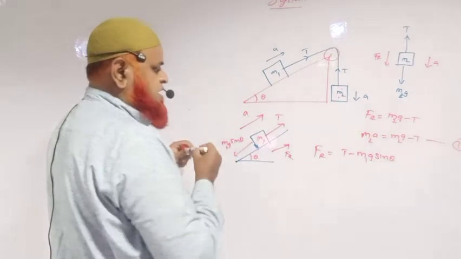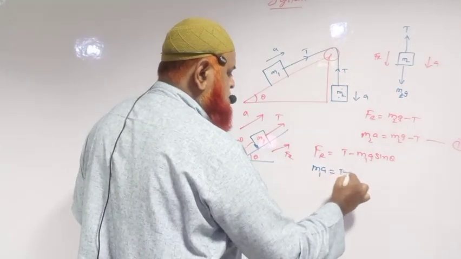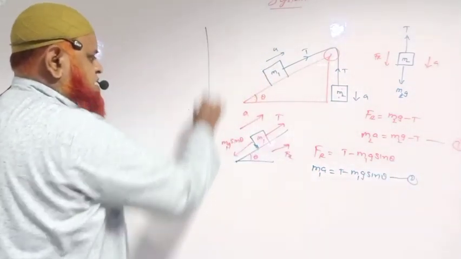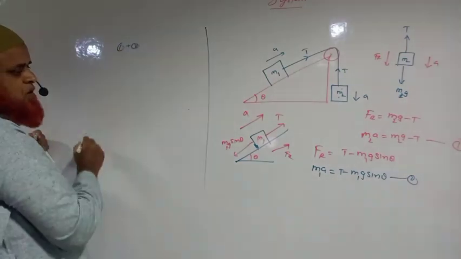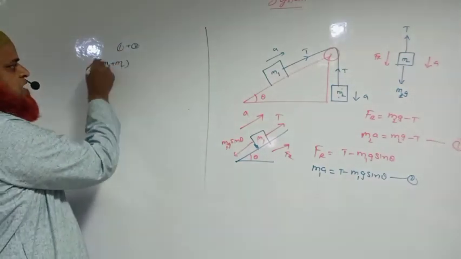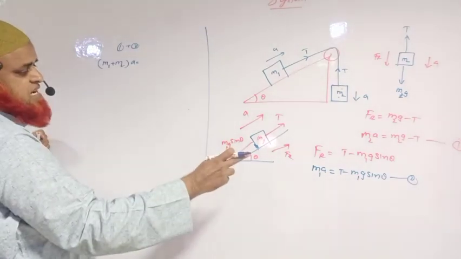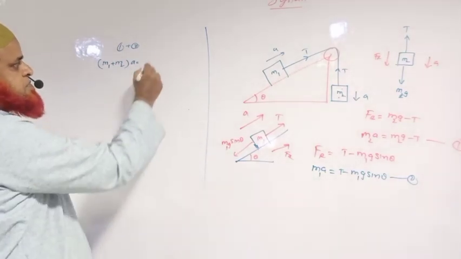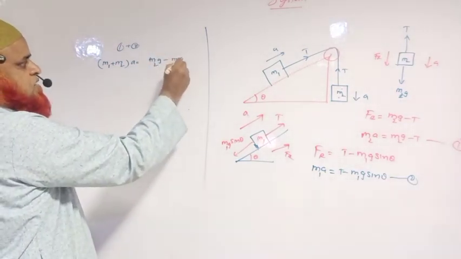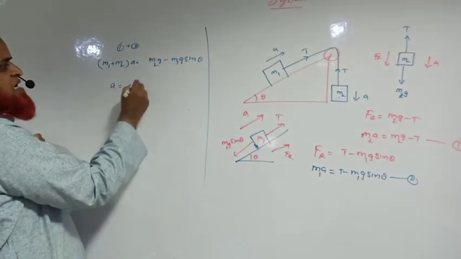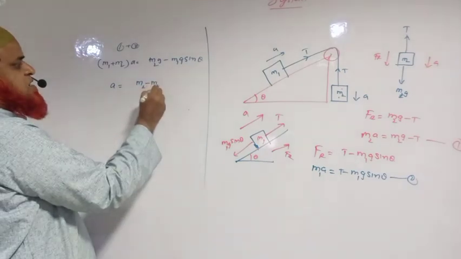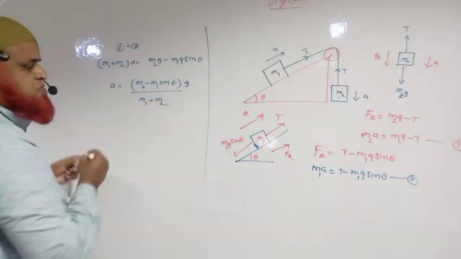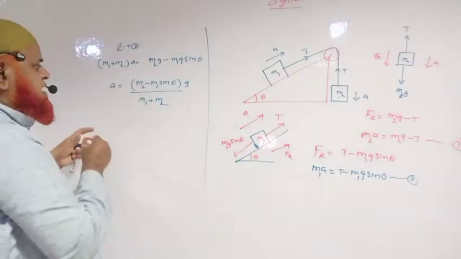Okay, so what is going to happen here? This is M1 into A is equal to T minus M1g sin theta. This is 2. Okay, so what are you going to do here? You just add 1 plus 2. What are you going to get? (M1 plus M2) into A. Tension gets cancelled here. Is it? Then what happens? M2g minus M1g into sin theta. So acceleration is equal to (M2 minus M1) into sin theta into g, whole divided by M1 plus M2. Okay, so getting acceleration like this.